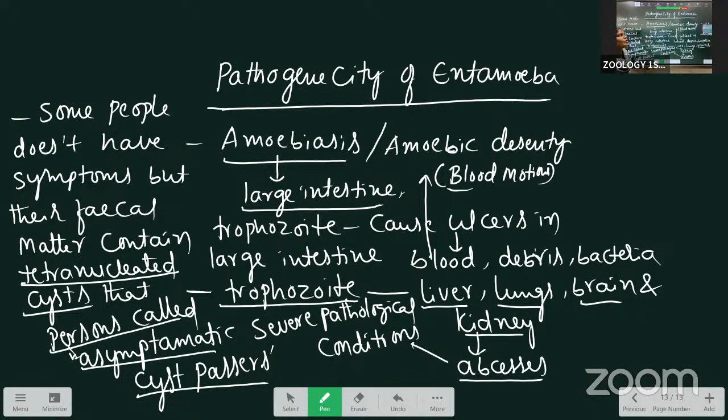In biology and human welfare, we discussed the SAQs. First, we discussed parasitic adaptations. Second, the adverse effects of tobacco. Third, the difference between hypertrophy and hyperplasia. The fourth one is the pathogenicity of Entamoeba. Two or three more are there. I will take them in the next class. Tomorrow, same time, this class will be there.